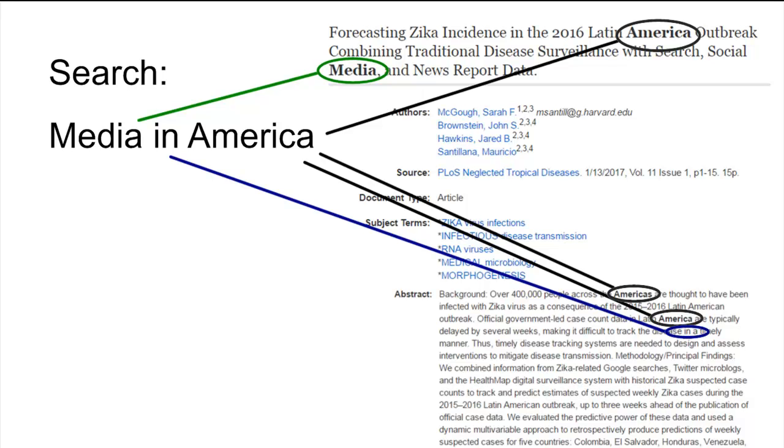If all the words in your search are in the item, the database shows it to you. So, the more words in your search, the more limited your results will be. When we include words in our searches that aren't important ideas, we are removing relevant sources from our results. This doesn't mean we should only search one word at a time, but it does mean we need to be very intentional about which words we include.